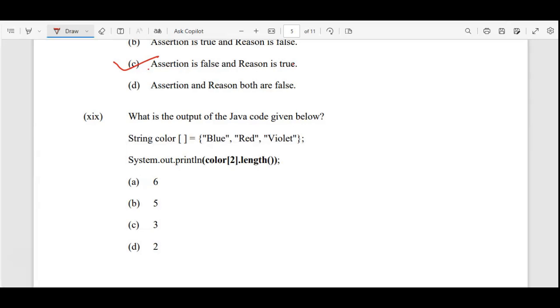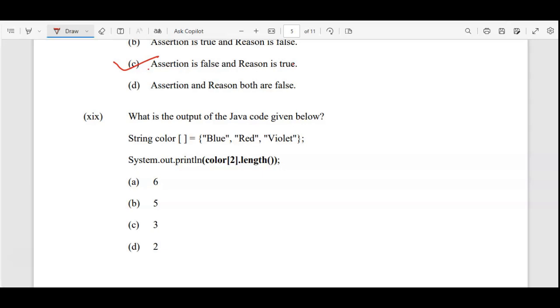Now, what is the output of the following Java code? Array related object based questions are always coming. As they have now included MCQs, in MCQs also they started giving these. Otherwise, the next 20 marks are also there for Section A, and in that also they used to give these type of questions.